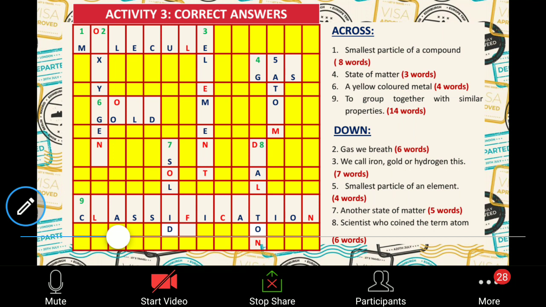So after solving this activity, what things do you observe? As soon as I gave you the activity, what are the things that came into your mind? Yes, you can answer.